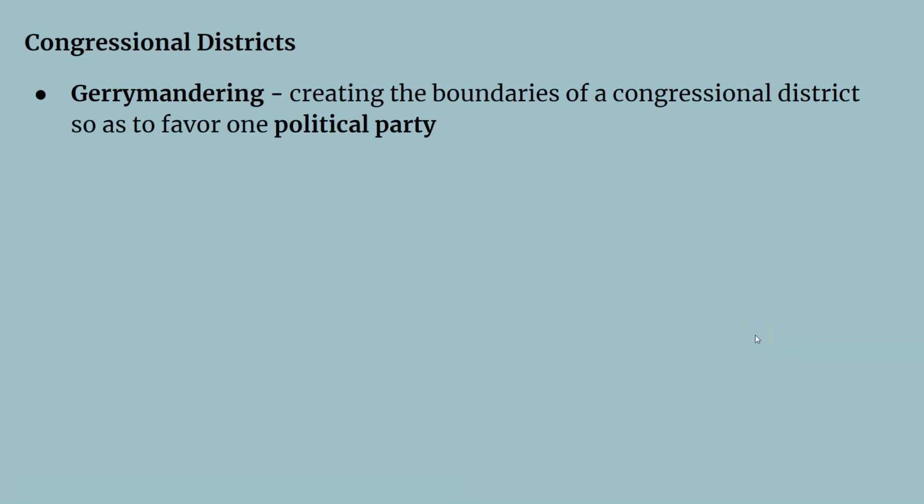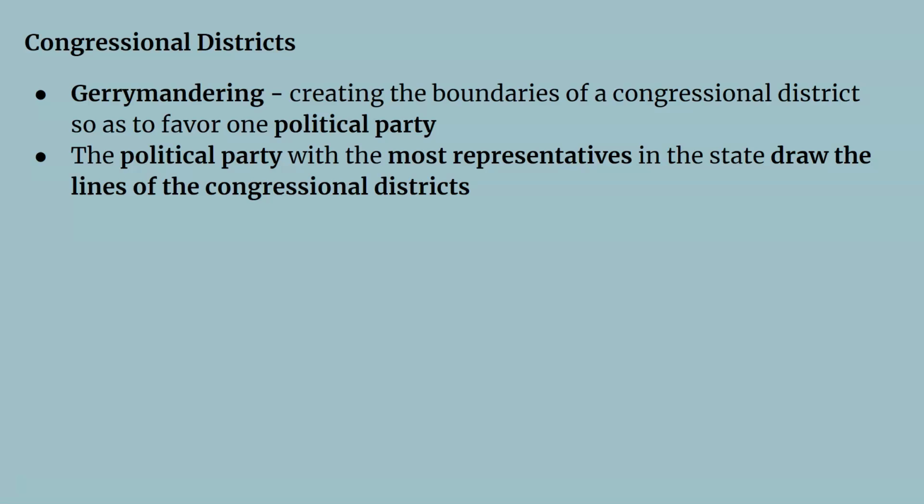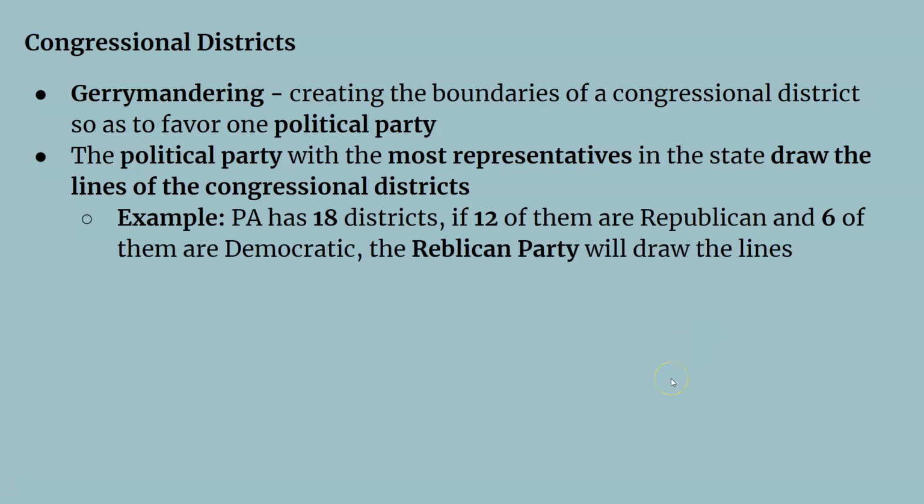So when you make these districts, as we saw, it's not very clear lines. It's called gerrymandering, creating the boundaries of congressional districts to favor one political party. And the political party with the most representatives in the state draws the lines of congressional districts. For example, if PA has 18 districts, 12 of them are Republican, 6 of them are Democrat, then the Republican Party will draw these lines.